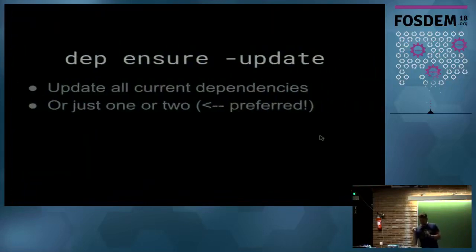In general, it is preferred that you target specific dependencies for update. Running a global update, maybe do it to test it and try it, but if you're having any difficulty at all, sticking with just one or two will really help isolate variables with what's going on. This is one of the nastier problems that people ended up having with Glide: Glide did not allow you to say, I want to update just this dependency or that dependency. You'd have to instead update everything, and especially for a project like Kubernetes, which tried to move to Glide for a little while, they had a lot of issues with that.